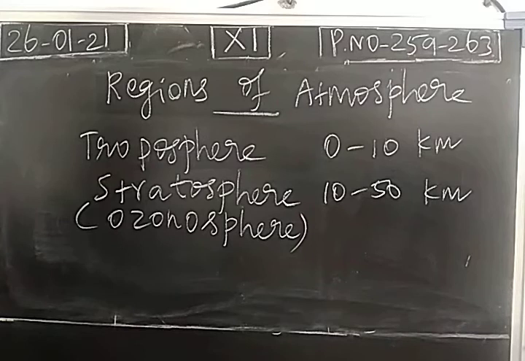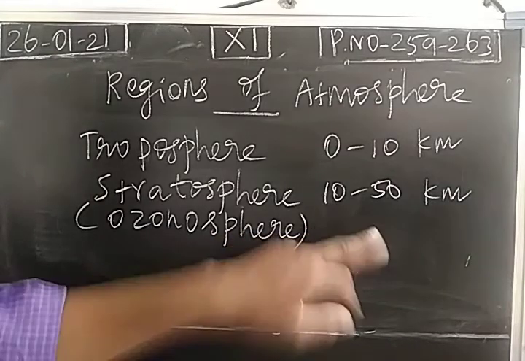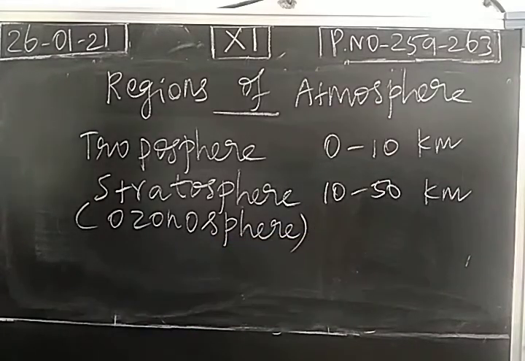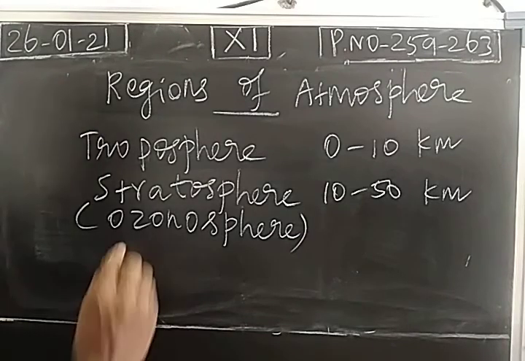Ozone is a natural umbrella which prevents the harmful ultraviolet rays from the sun. Due to the presence of ozone, we escape from cancers. Skin cancer is mainly due to UV rays, which are filtered by the ozone molecules in the stratosphere. It ranges 10 to 50 kilometers from the Earth's surface, so the stratosphere is also called the ozonosphere.